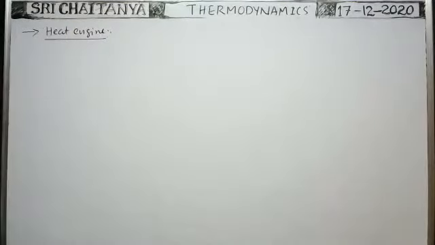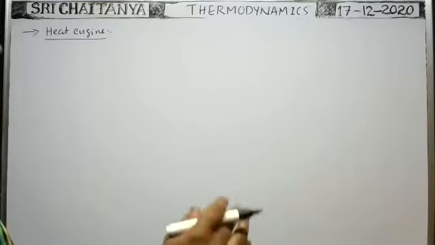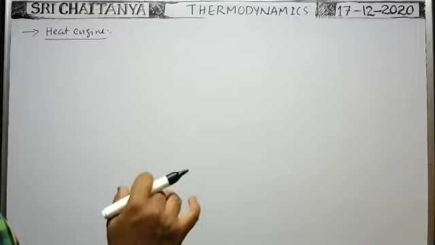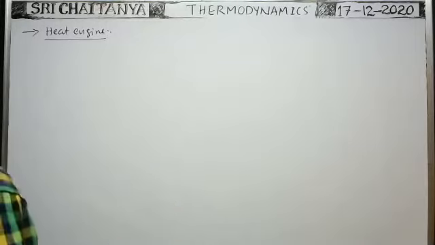So we know a heat engine is the device which converts heat energy into work. So to convert the heat energy into work, what are the parts we use in a heat engine?